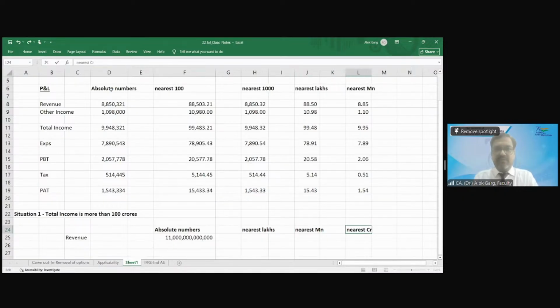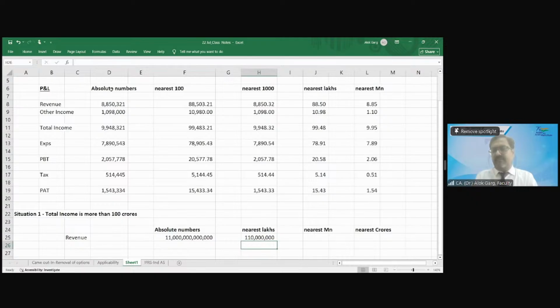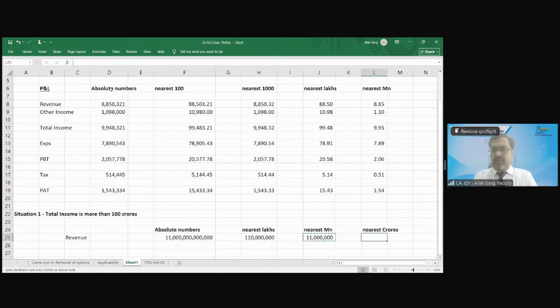Nearest crores: this divide by 1, 2, 3, 4, 5. Right? Nearest million: this divide by million. Crores: this divide by crore.